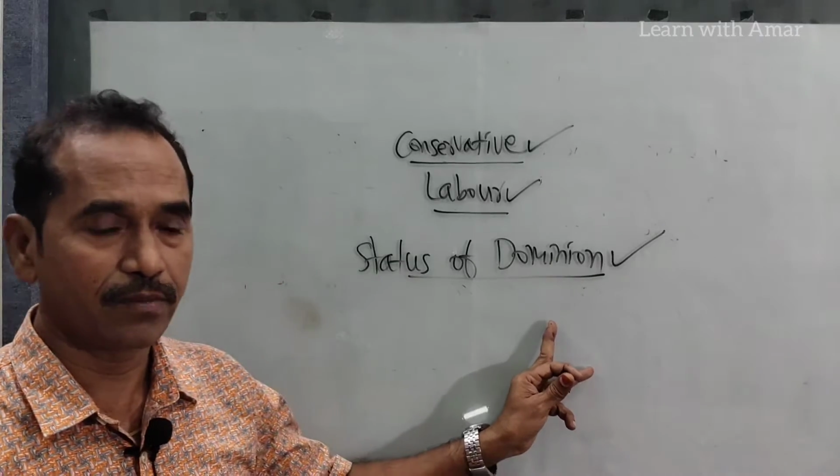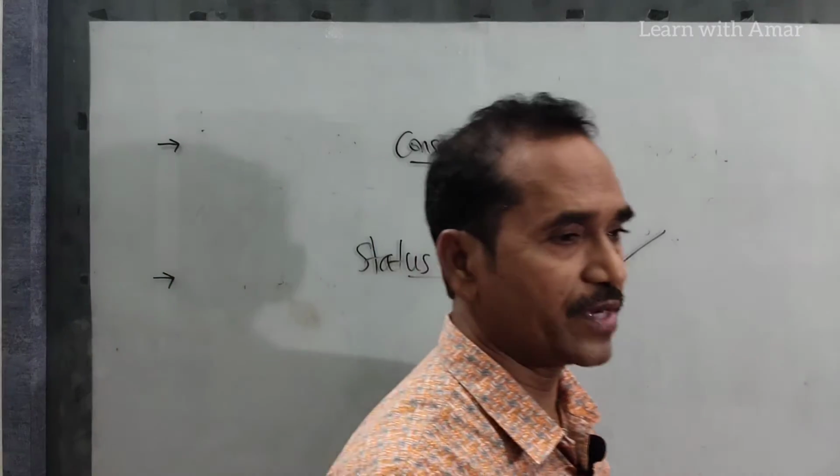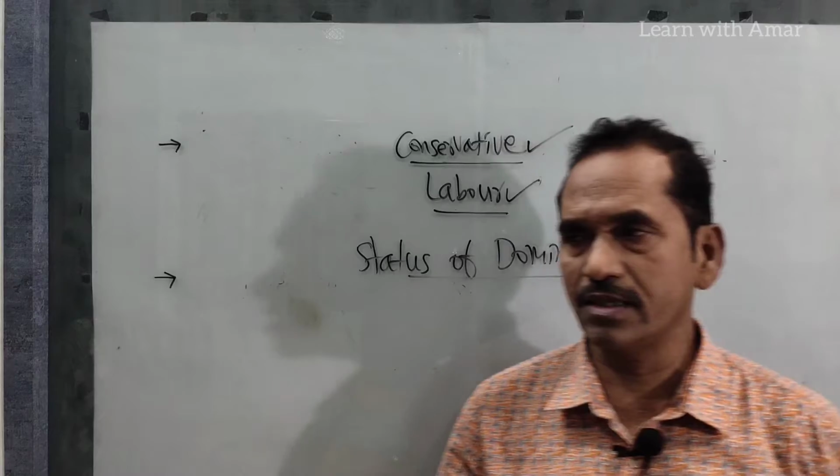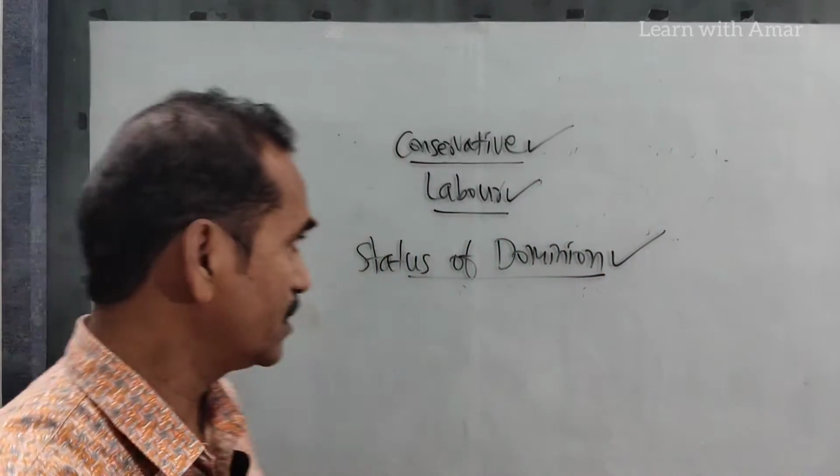But Indians demanded complete freedom. At least they wanted a promise of freedom.